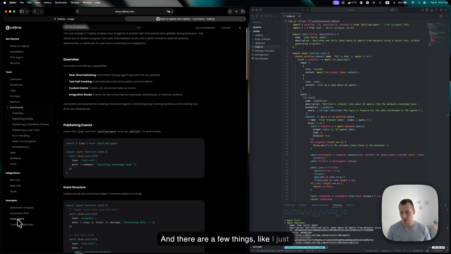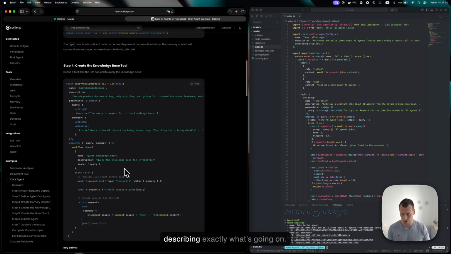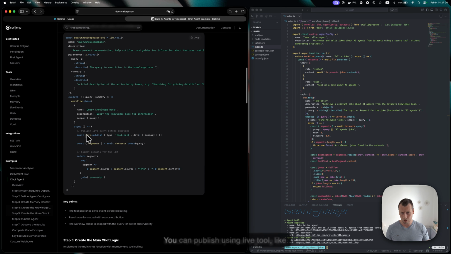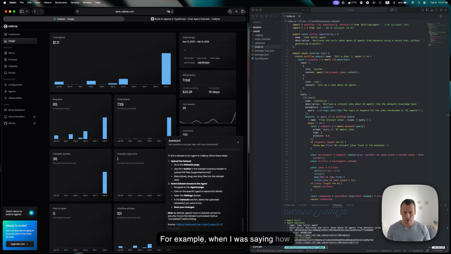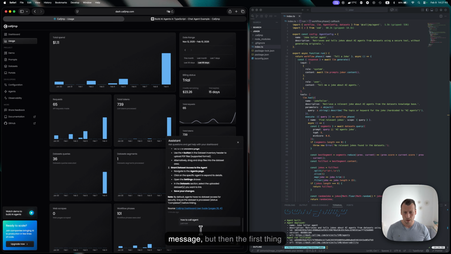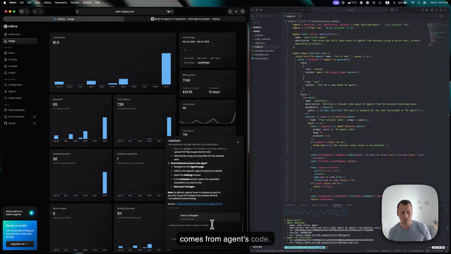And there are a few things, like I just talked about the chat agent. There is actually a full example describing exactly what's going on. You can publish using live tool, like live events, anything that creates more of a personalized experience. For example, when I was saying how to call the agent, and we send a message, the first thing here is a live response that comes from the agent's code.